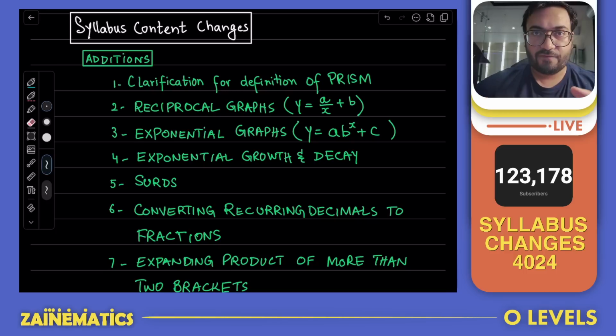For example, if you see a cake slice, it is a prism because it has a constant area of cross section. It has 2 equal and parallel sides. So the syllabus has now improved their definition, and it is now exactly what it is meant to be.